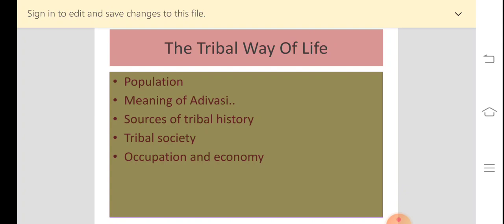Now we see what was their main occupation. What was the main occupation of the tribals? Here you have to understand the importance of forest in the lives of the tribals. So their main occupation was hunting of animals and gathering the forest produce. This was their main occupation, hunting the animals and gathering the forest produce.